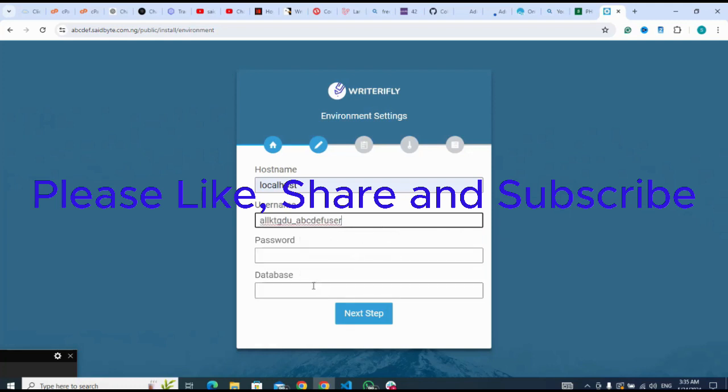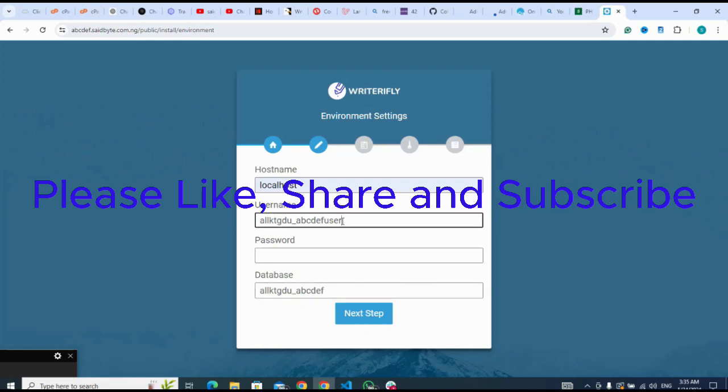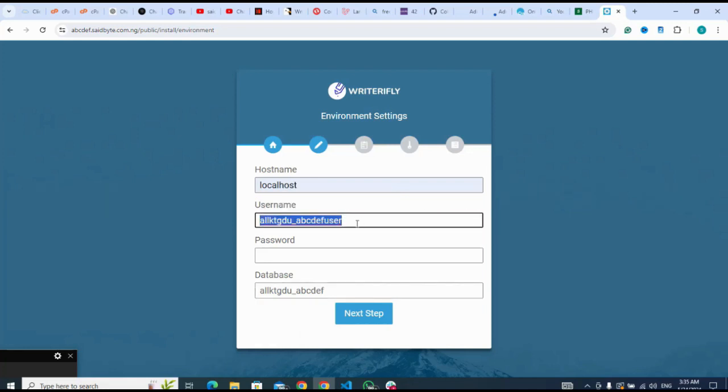That's my database username. Here it's talking about my database user. Here it's talking about database name. Then I click on next step.